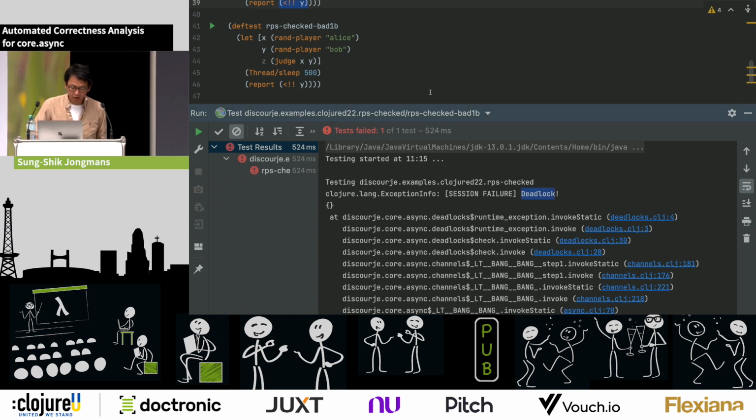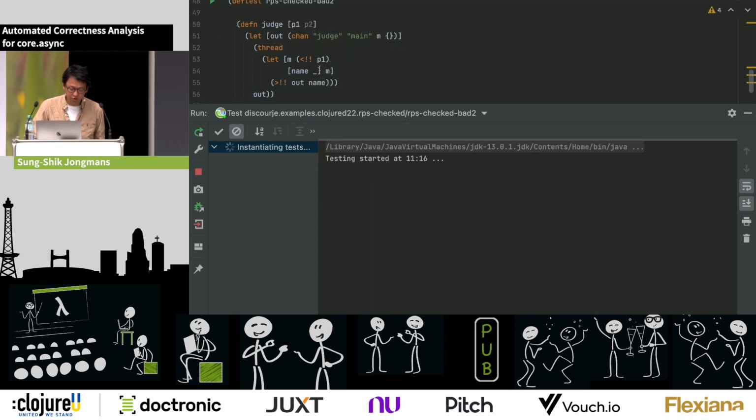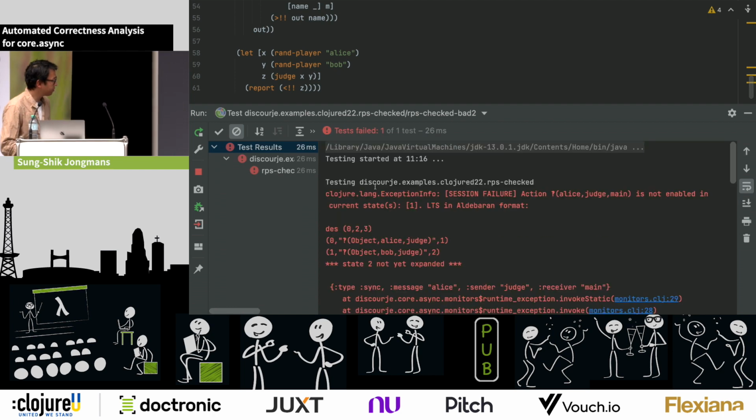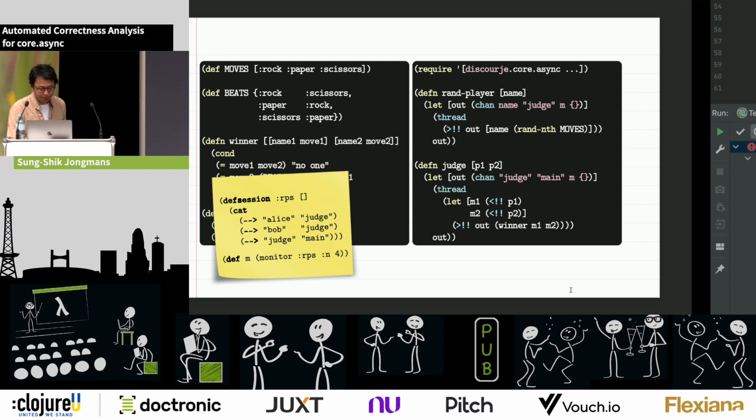Okay, and then finally, the last example that we had was with this faulty judge. Yeah, hopefully we get an exception here too. Yeah, so this all kind of seems to work.